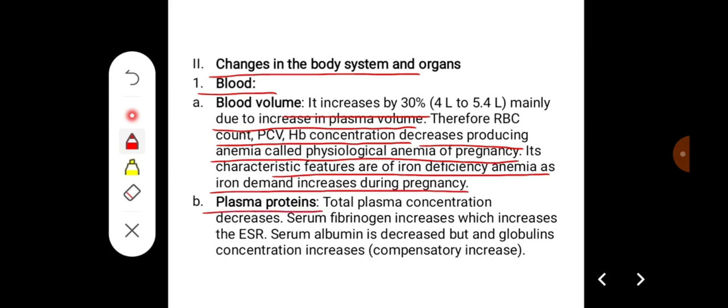On plasma proteins, total plasma protein concentration decreases, serum fibrinogen increases, which increases the ESR, and serum albumin decreases, but the globulin concentration increases.